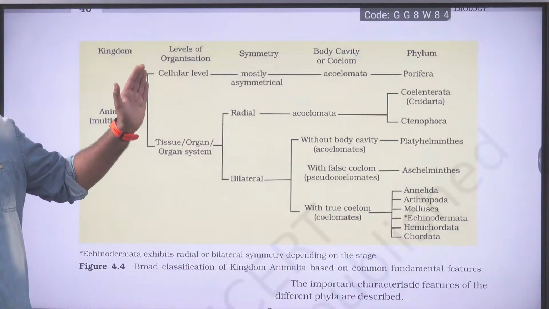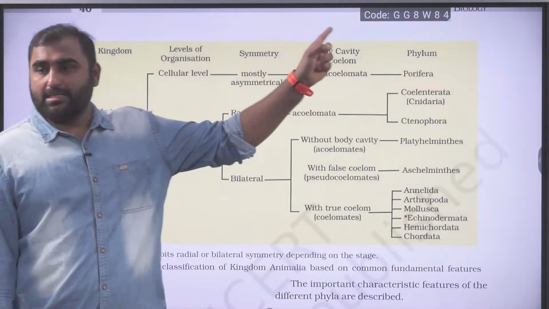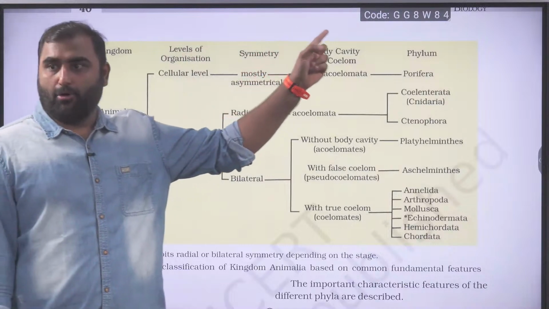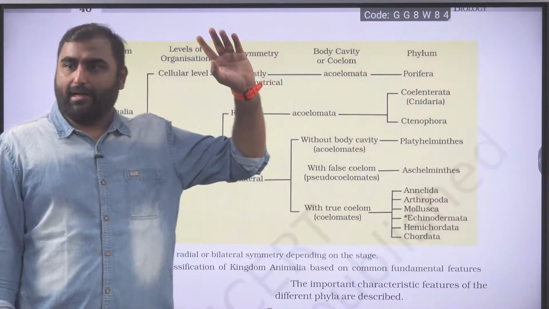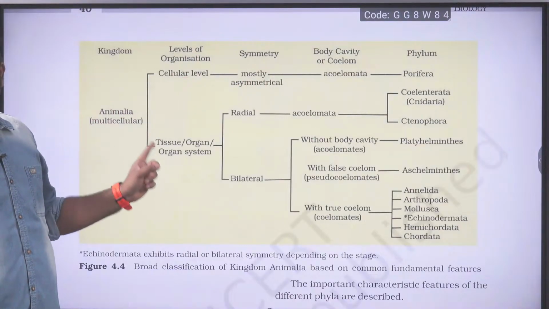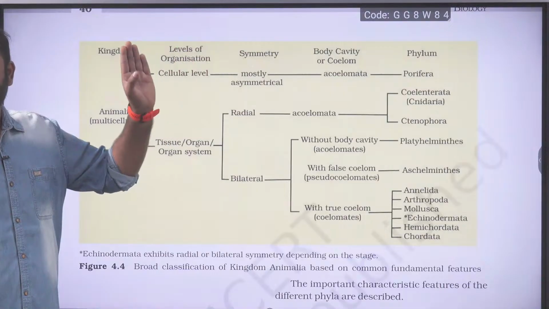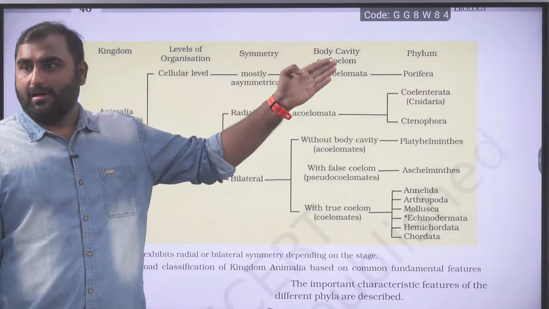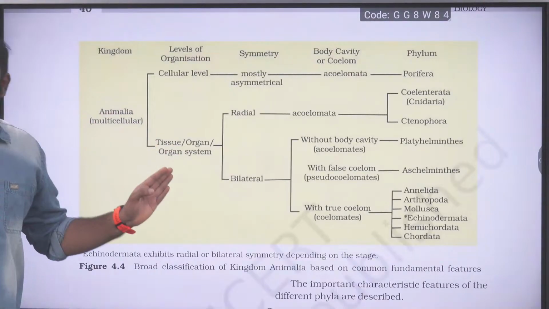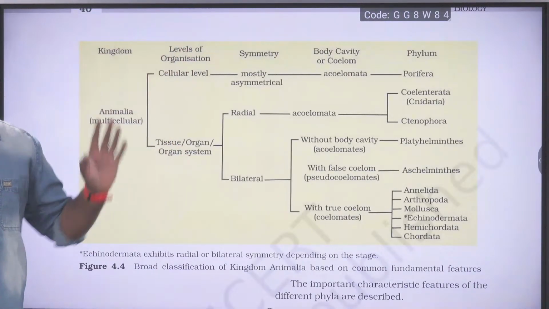And then they have given the classification here. Kingdom Animalia, first they are classifying with respect to level of organization. If you see, there are fundamental characters: level of organization, body symmetry, body cavity or coelom, and then the phylum. As per the level of organization, they have classified the animals into cellular, and then tissue, organ and organ system level. Cellular level organization will show what symmetry? Mostly asymmetrical. Cellular level organization is acoelomate. And what is the only phylum? Porifera.